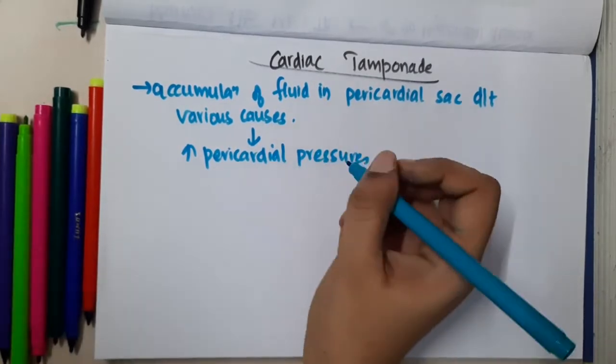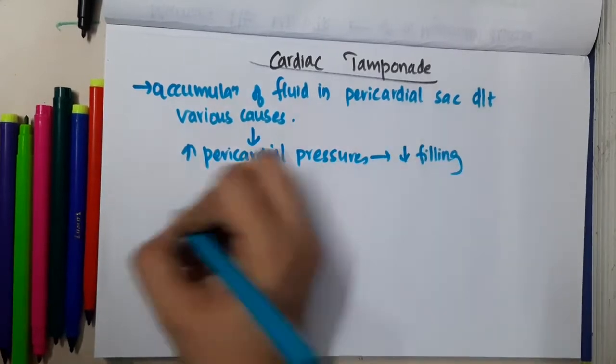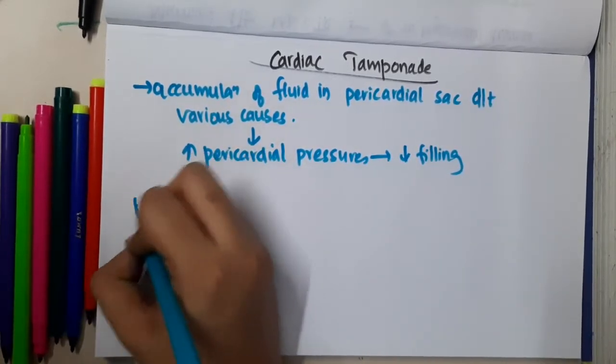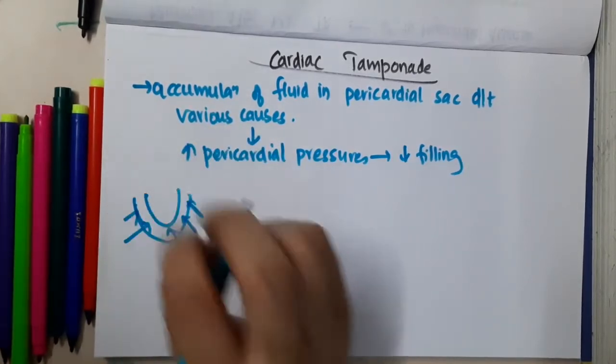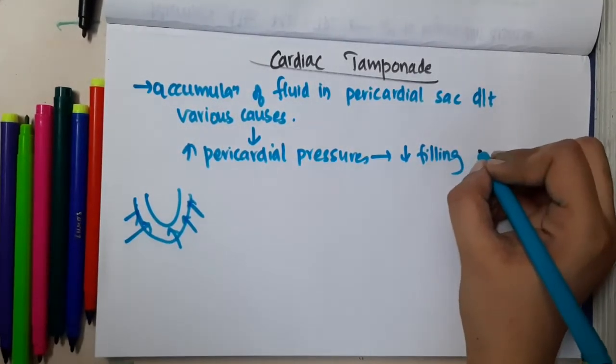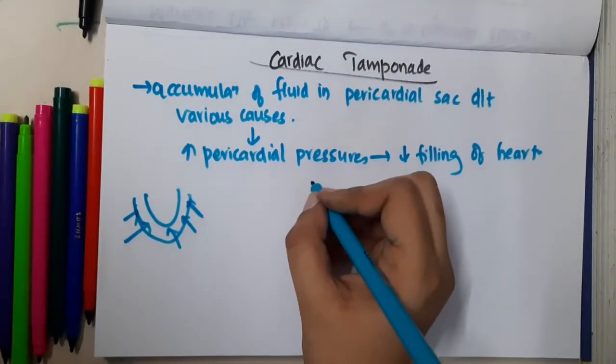And this will cause reduced filling pressures in the heart, because the heart lies in the pericardium. When the pericardial pressures are increased, it is difficult for the heart to fill with blood. So this will lead to decreased filling of the heart. And remember one thing,